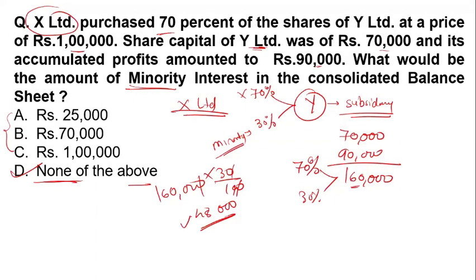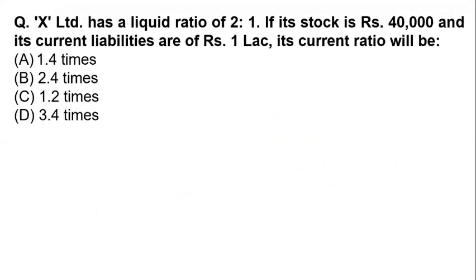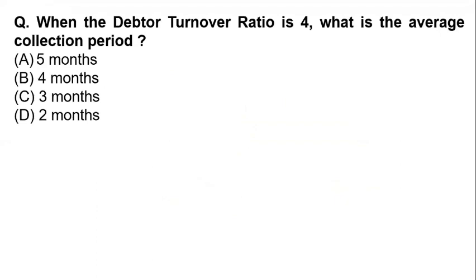Okay. We have solved this question before, so we're not doing this now. The last question for today's video is: when the debtor's turnover ratio is 4, what is the average collection period? The debtor's average collection period formula is 360, if days are given, divided by the debtor's turnover ratio.